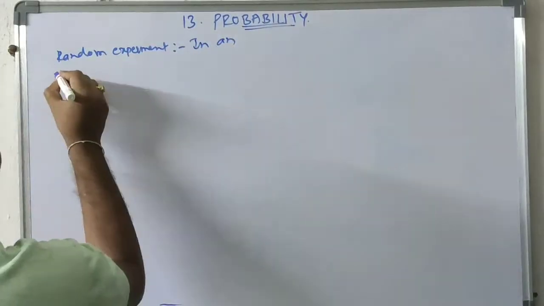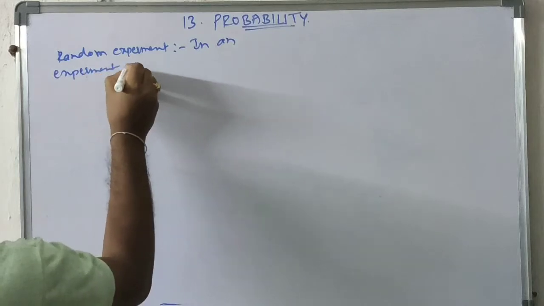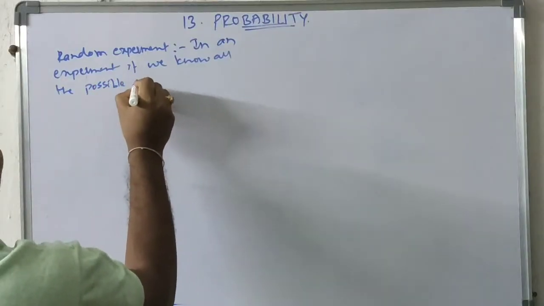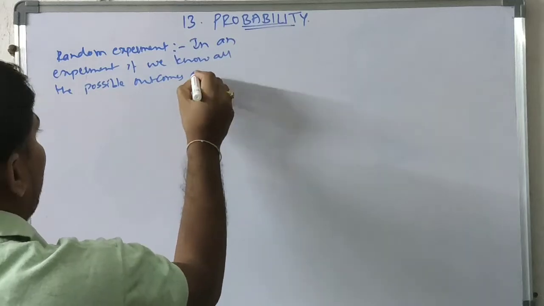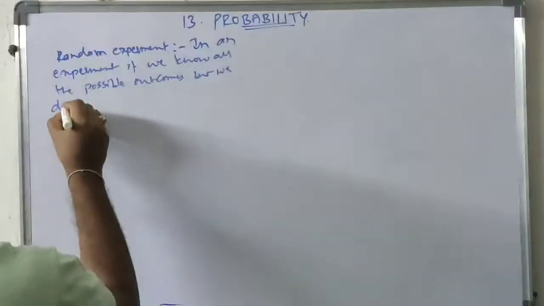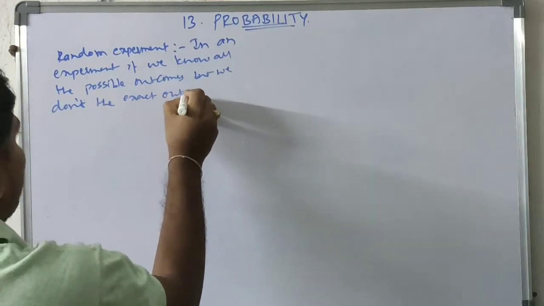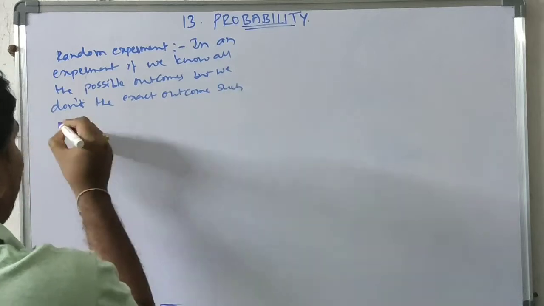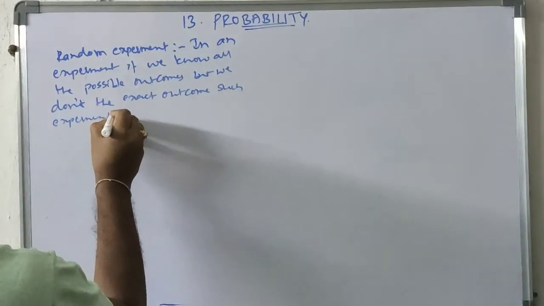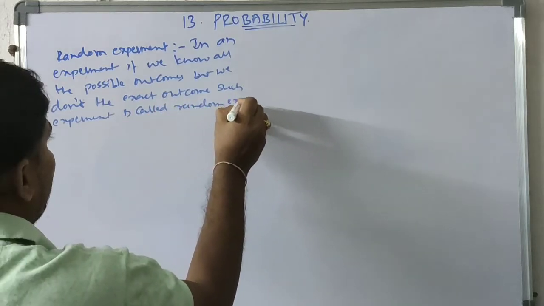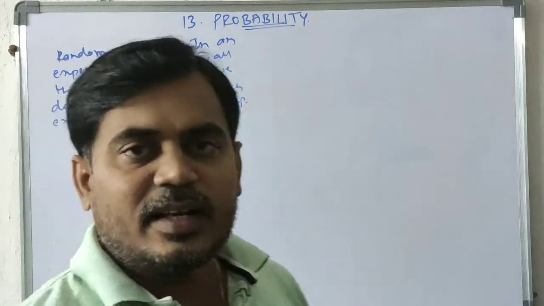A random experiment: an experiment in which we know all the possible outcomes, but we don't know the exact outcome. Such an experiment is called a random experiment.